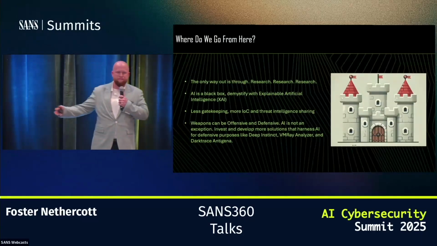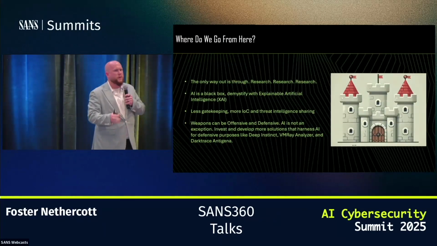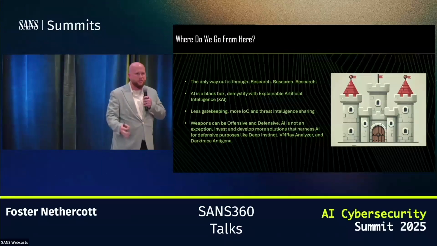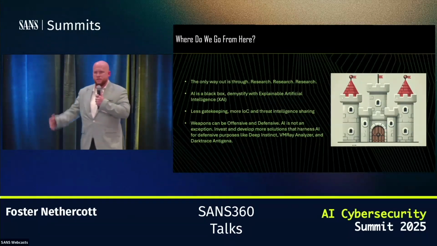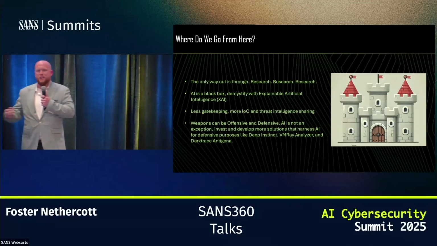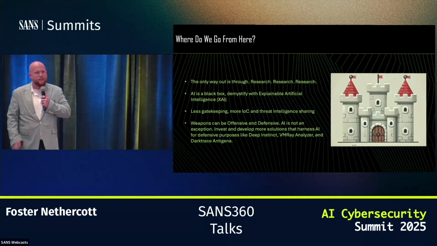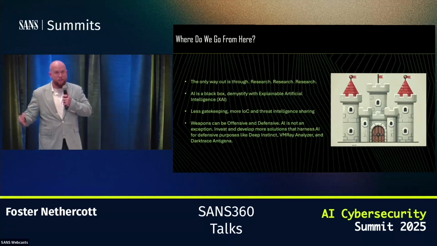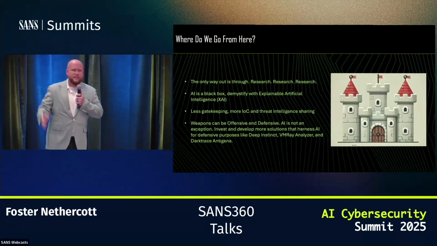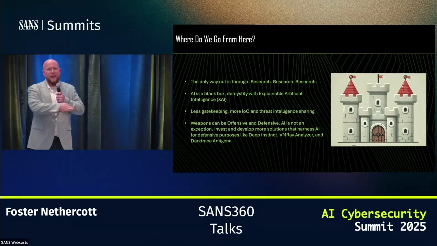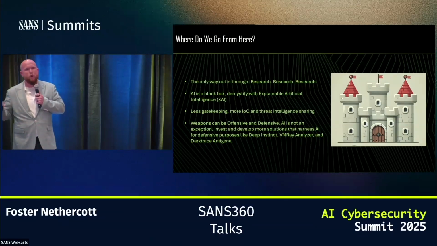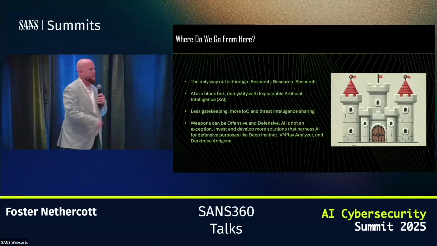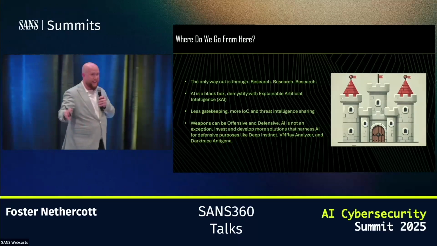So where do we go from here? The only way out is through research, research, research, research. Quit putting these blocks on what we're able to do with AI, it's not working. If a 12-year-old can get around your little block at ChatGPT, it's not really useful. They're everywhere, and jailbreaks come out every other day. Stop trying to impede it and let the people actually do the research so we can understand what the full capability of this is. We also have to recognize AI is a black box.